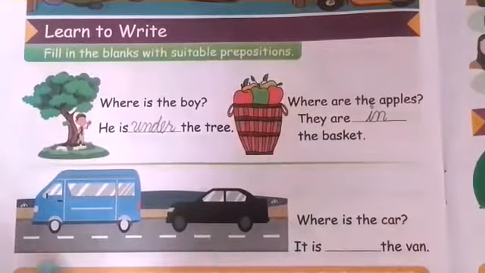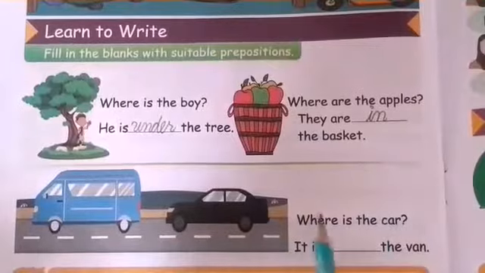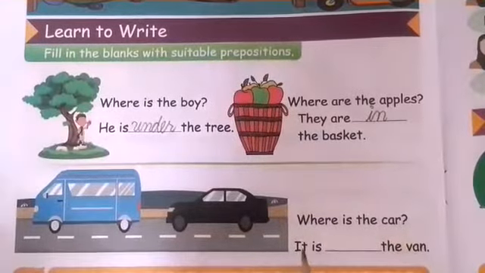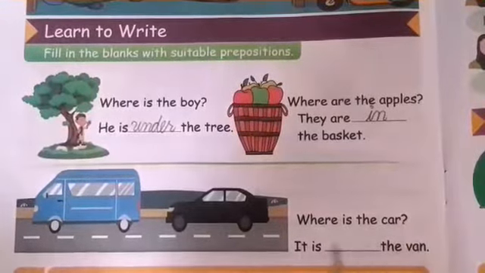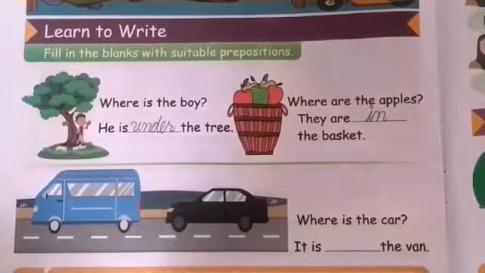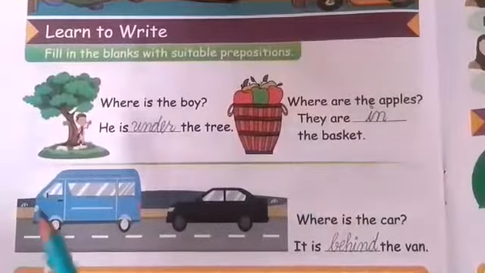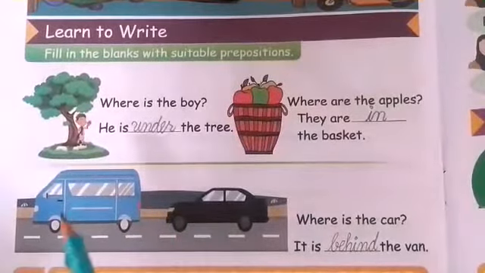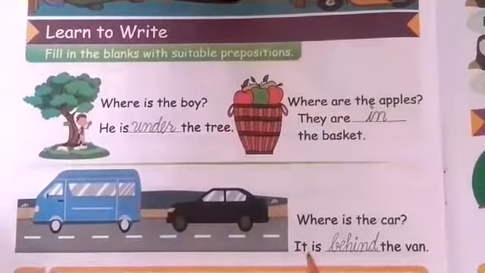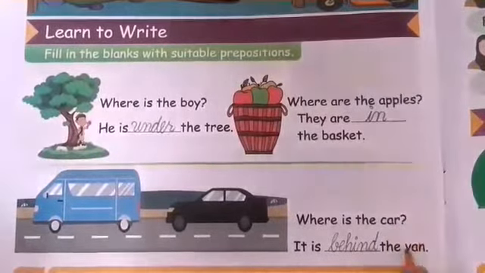Now look at the last picture. Where is the car? It is dash the van. As you can see in the picture, the car is behind the van. It is behind the van.